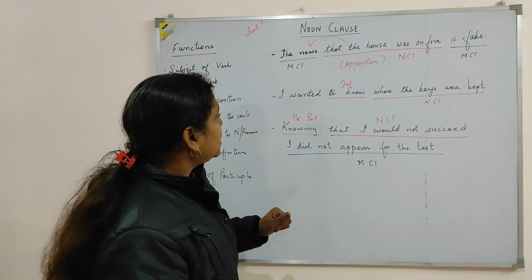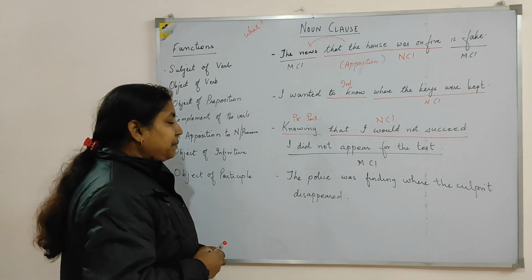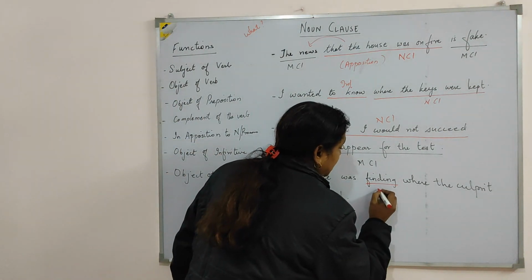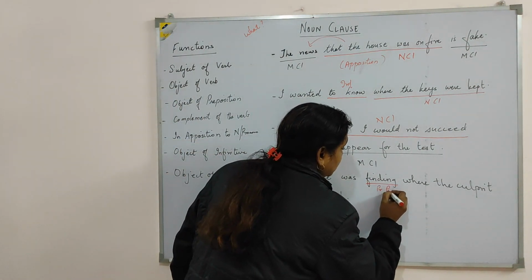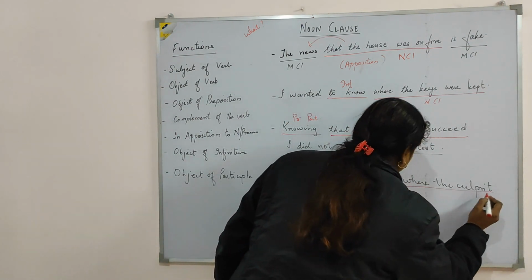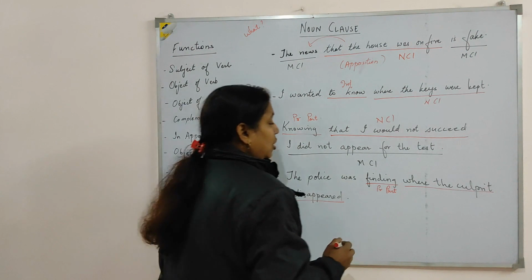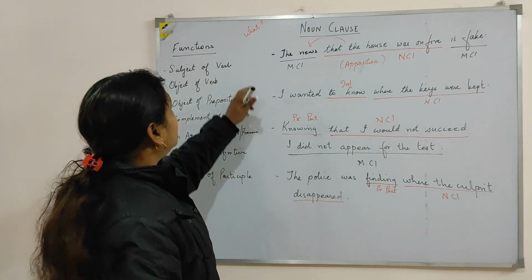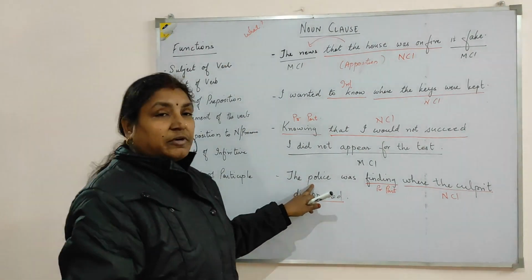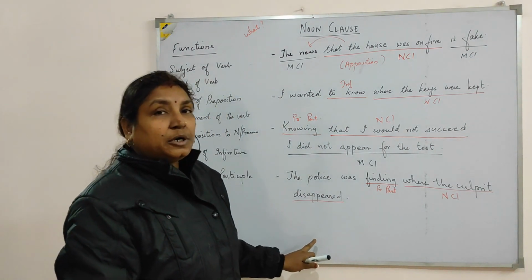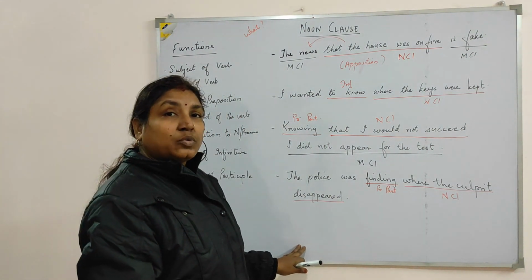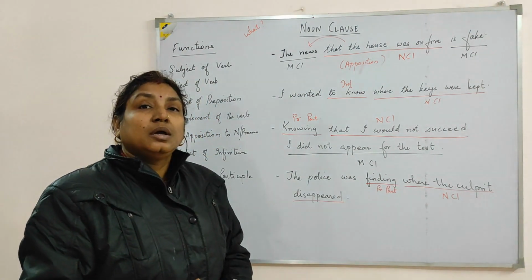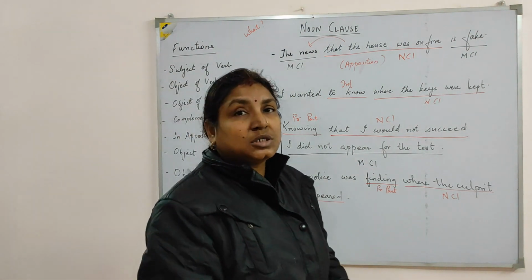Another example you can say, the police was finding where the culprit disappeared. Here also you can see finding is your present participle. Again your participle is there. So where the culprit disappeared is the object of the participle and behaving as a noun clause. Verify it. What was the police finding? Where the culprit disappeared. So I get the answer for the question what, and hence where the culprit disappeared is a noun clause. I hope the noun clause is clear to all of you.